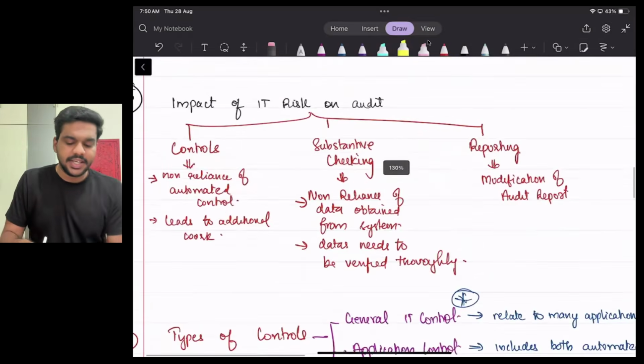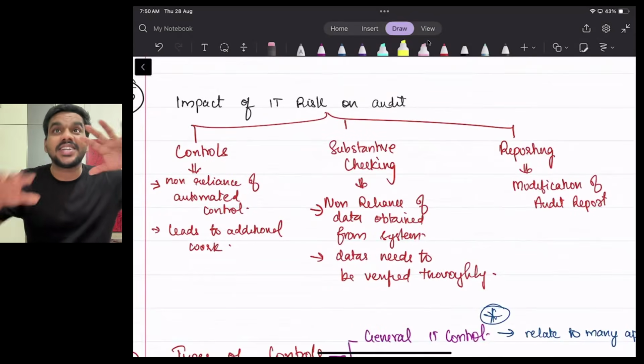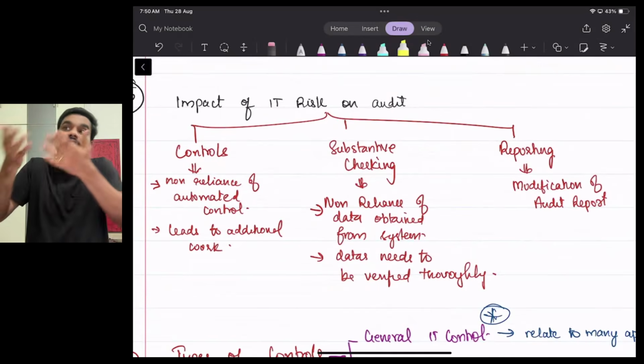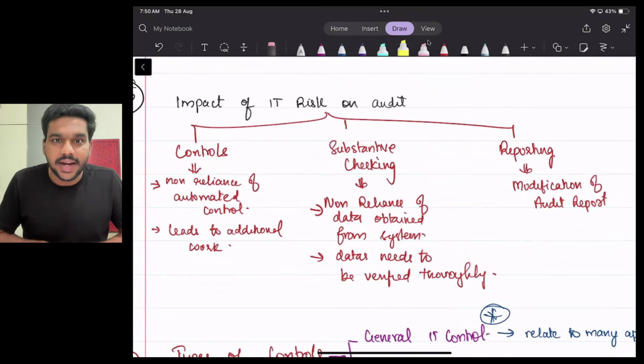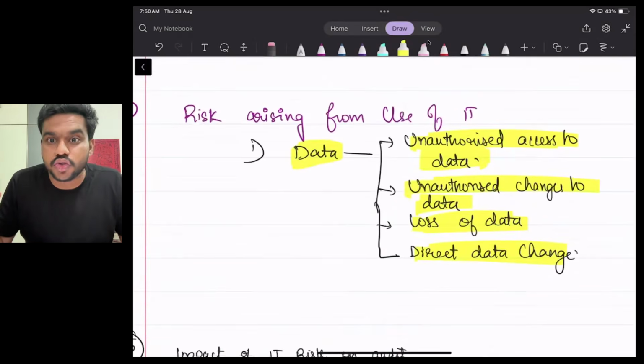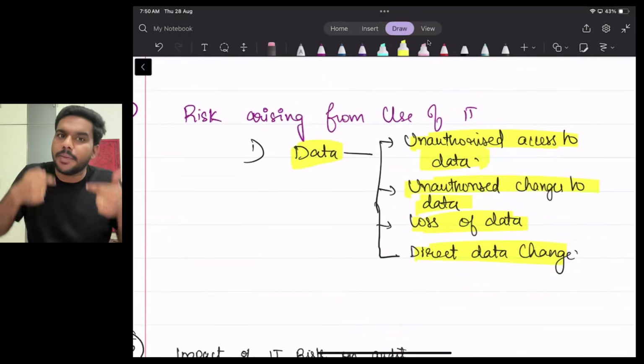Got it, sir. See, when I'm saying there is risk in the automated environment, don't you think that will have an impact on my audit? Yes, sir. Definitely, sir. When the risk is high, definitely it will have an impact on your audit, sir. Right? See, right now we learned there are different types of risk arising from the use of information technology. So when I am saying the risk is very high, don't you think that will have an impact on my audit?